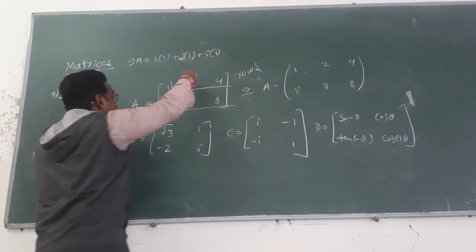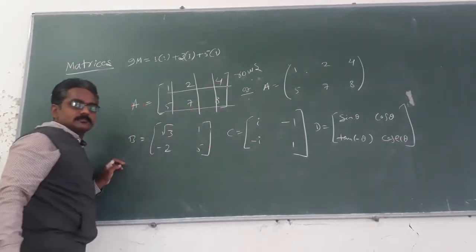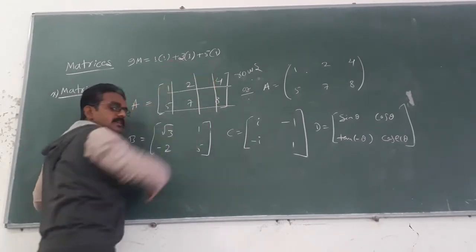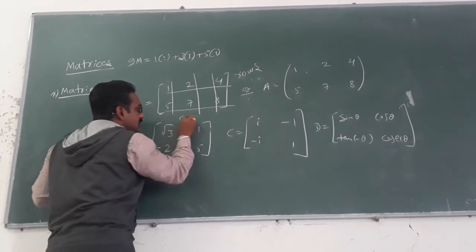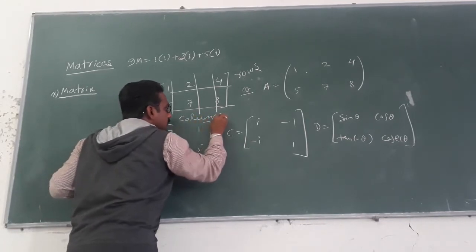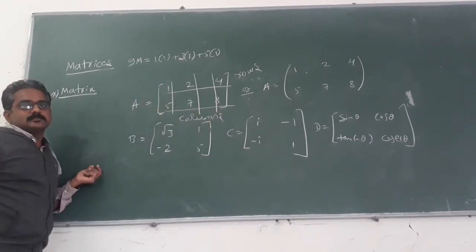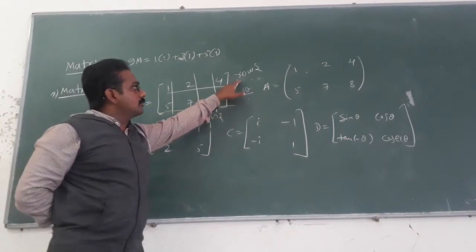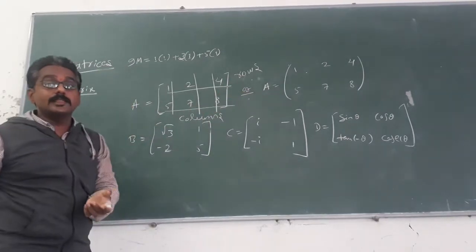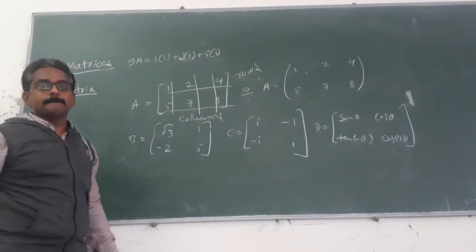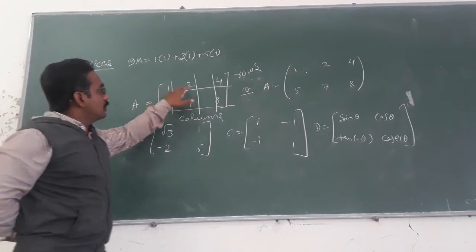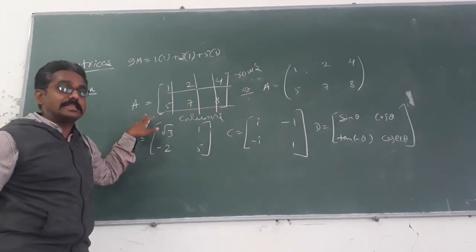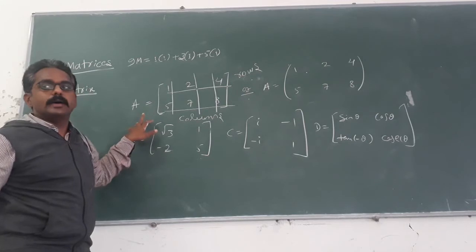And the vertical lines of the matrix, that is 1, 5, 2, 7, 4, 8, these are the vertical lines of elements. Those will construct the columns of the matrix. So from the rows and columns, we are going to define the order of the matrix here. Students, the rows and columns of a matrix will help you define the order of the matrix.